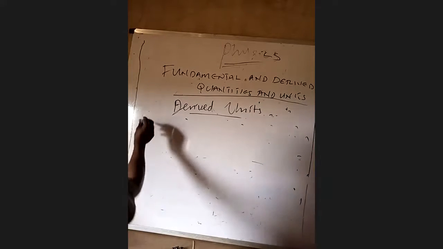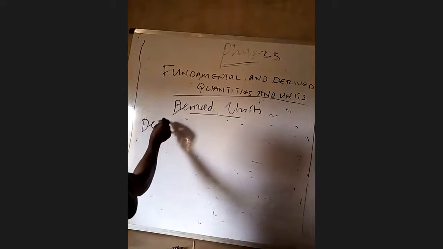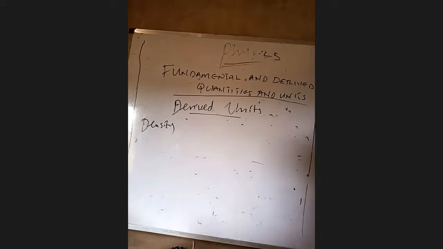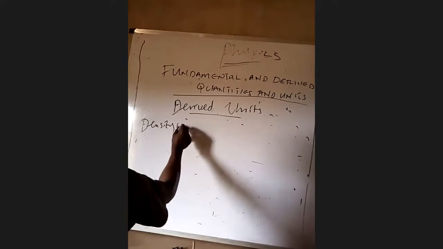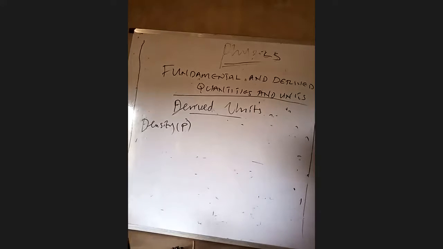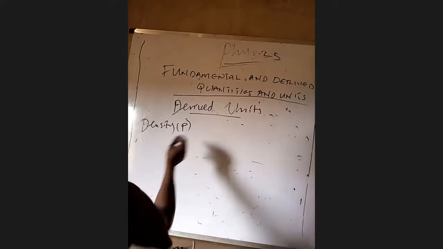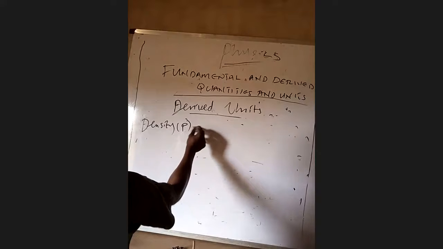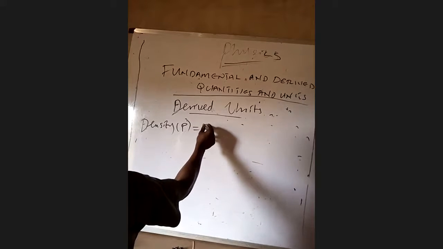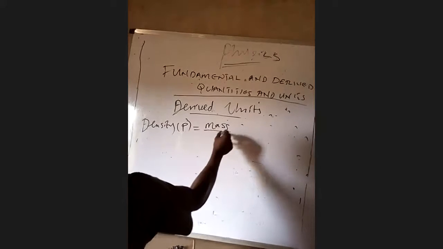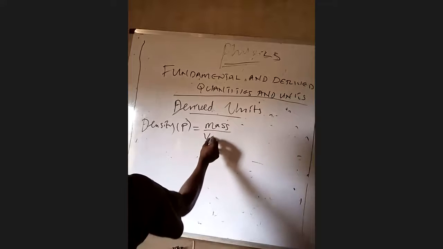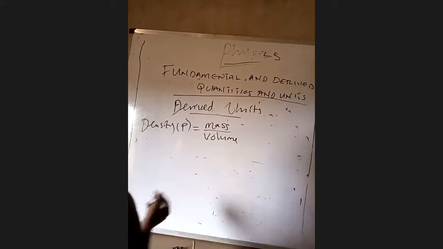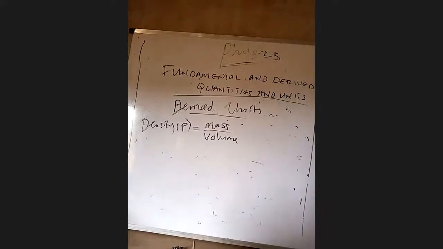Let's talk about density. The symbol for density is ρ, and the formula for calculating density is mass all over volume. So, mass all over volume. This is the formula for calculating density.